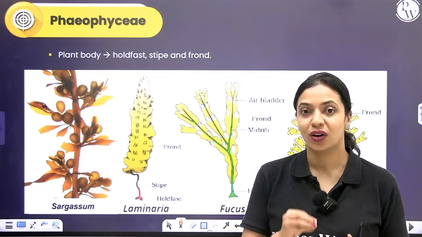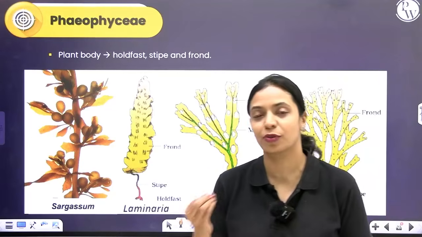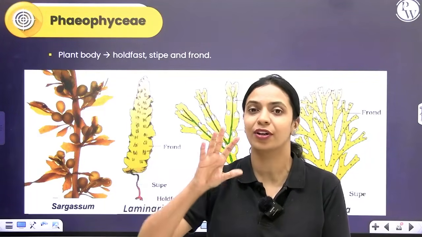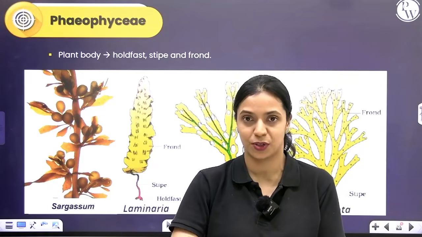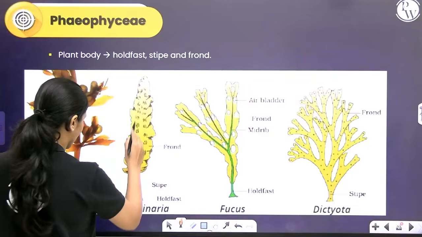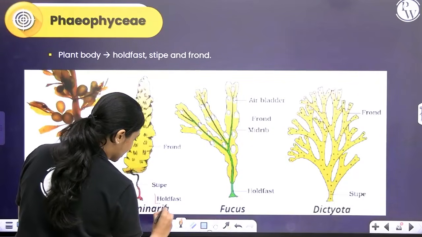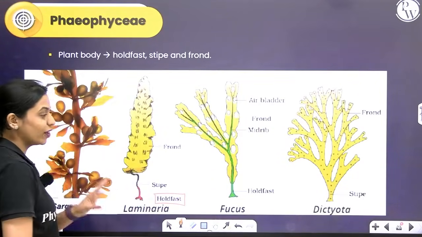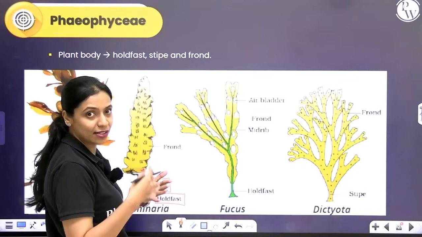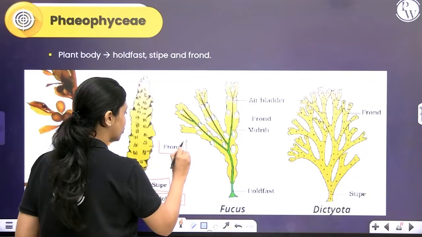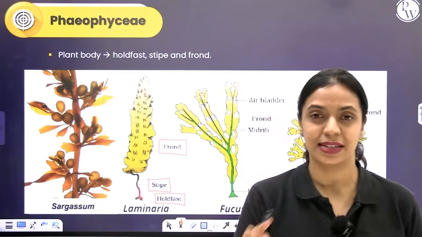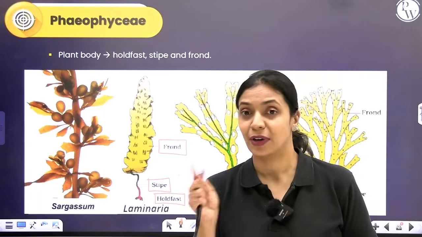The root-like structure is called a holdfast. Holdfast basically performs the function of anchorage. If you consider higher plants with roots, you know that roots have an important function to anchor the plant to the substratum or the soil. Over here, holdfast does that job. If you look at this particular plant, you can see there is a root-like structure, this is the holdfast. There will also be a stem-like structure which we call the stipe, and a leaf-like expanded portion, which we call the frond. So over here you have a root-like holdfast, stem-like stipe, leaf-like frond.